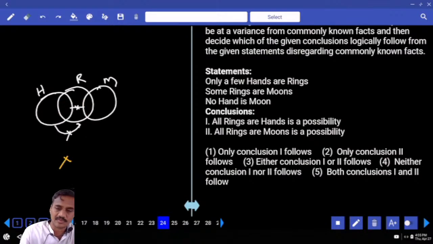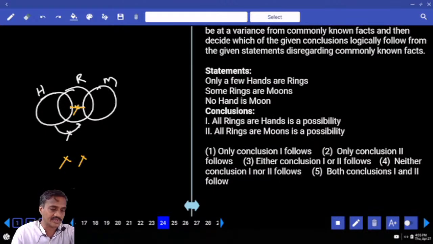Then coming to the next one: all rings are moons is a possibility. Now rings and moons are what? If all rings are moons is true, then these two cannot be intersected, that is false. And what is your answer? Neither one nor two, 24.